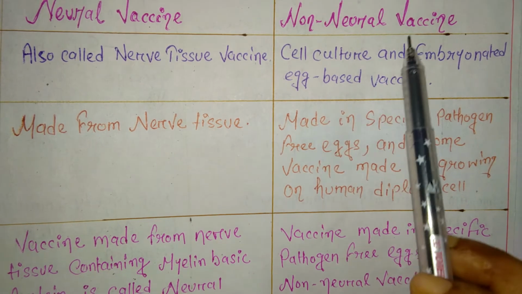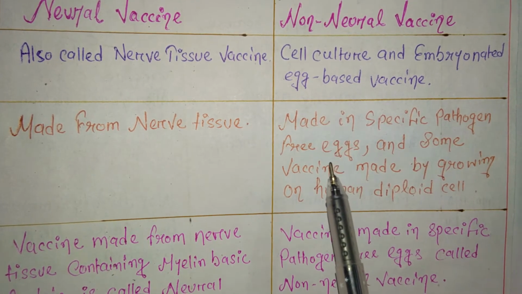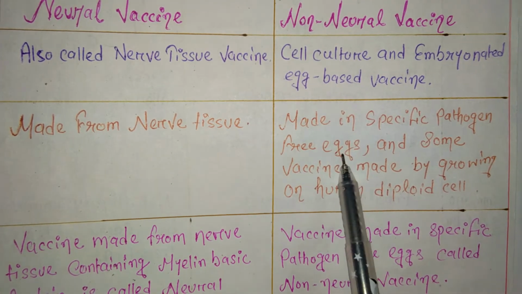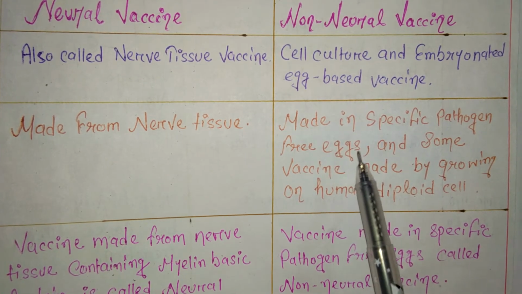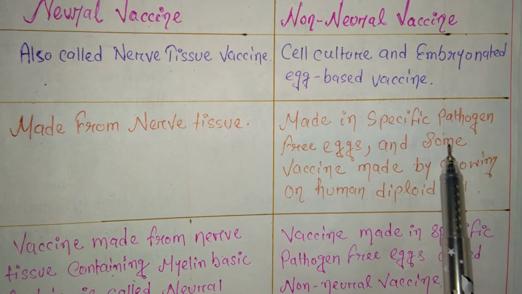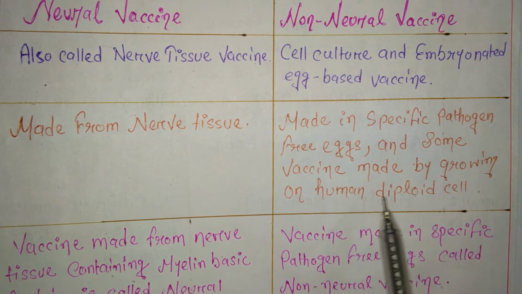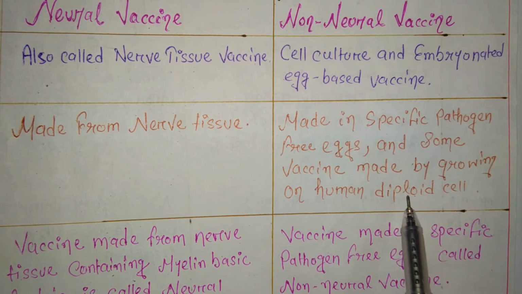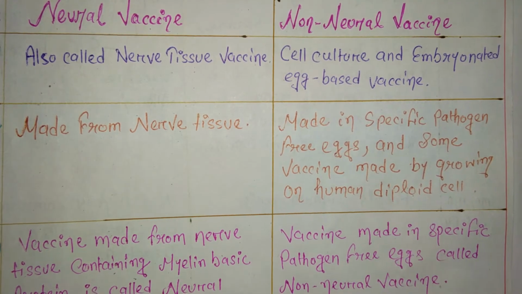Here we are making vaccine, so for making vaccine we have to make it pathogen free. So it is made in specific pathogen free eggs. We can use eggs of birds, like chicken egg, duck egg. Or we can use some vaccine made by growing on human diploid cell. Some vaccine is first made and then made to grow on human diploid cell. I will tell you what this is.